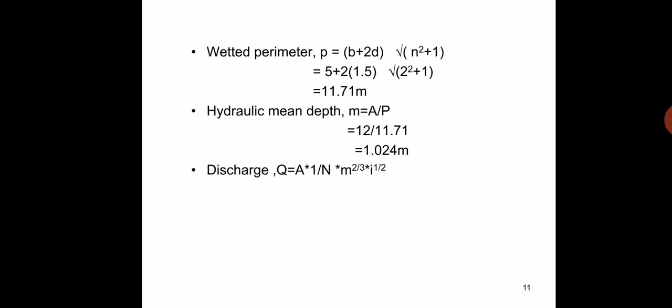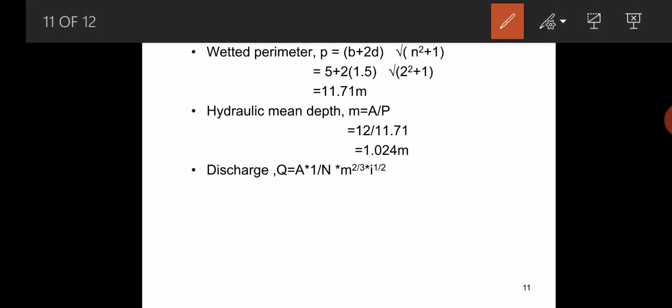So the relation between the longitudinal slope and discharge: the formula becomes Q is equal to A into 1 by n into m power 2 by 3 into i power 1 by 2. This is the relation between the longitudinal slope and discharge.